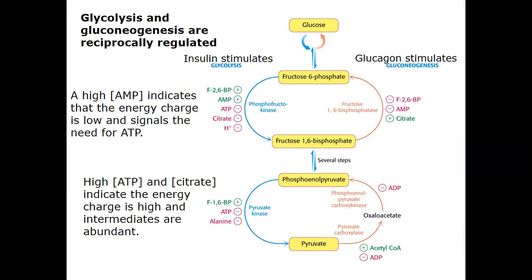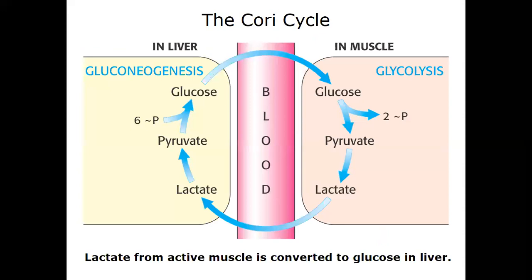Glycolysis and gluconeogenesis are reciprocally regulated. A high AMP, adenosine monophosphate, indicates that the energy charge is low and signals are needed. High ATP indicates the energy charge is high and intermediates are abundant, so they are switched. They can be regulated easily.